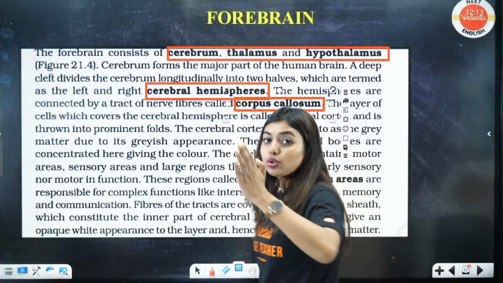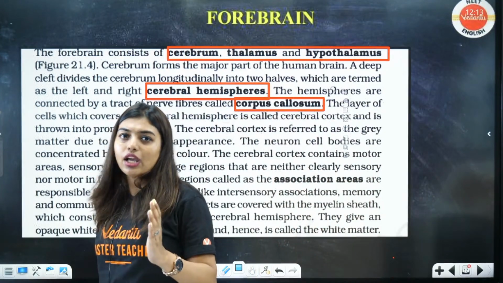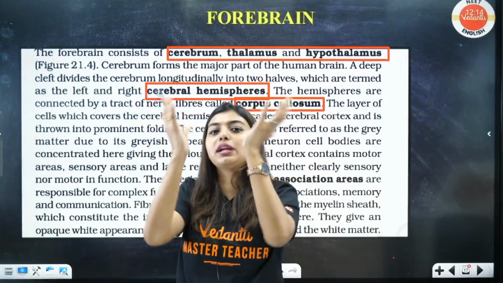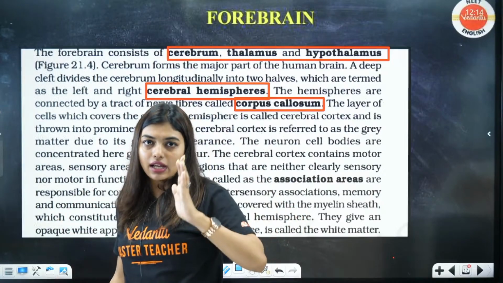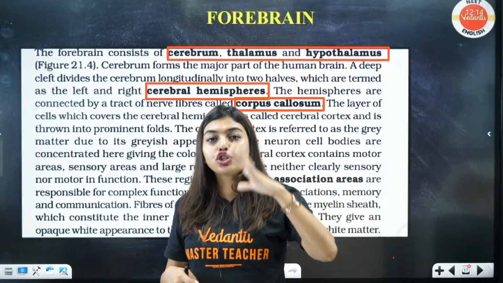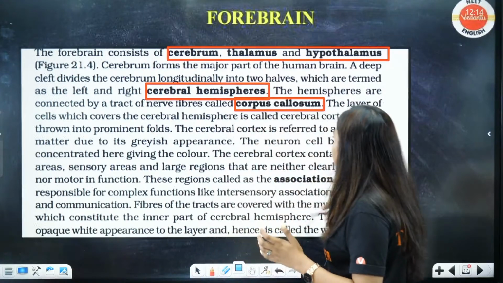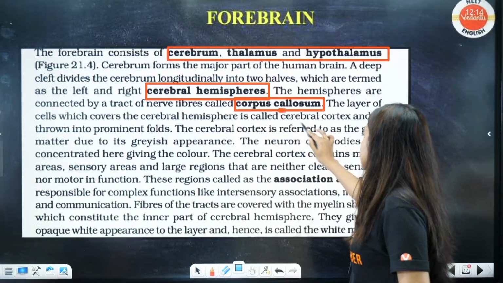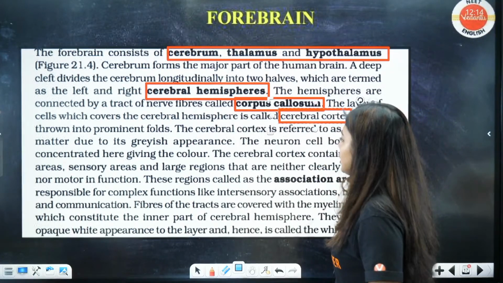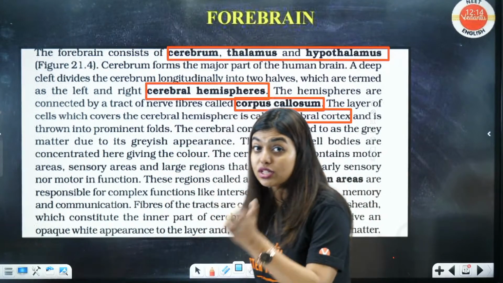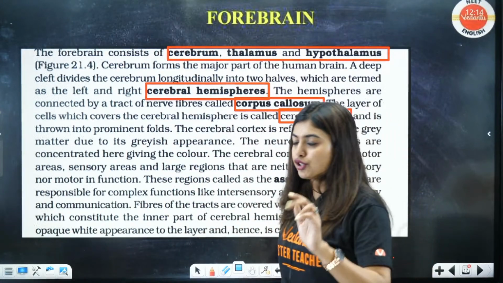Students, there will be a longitudinal cleft to divide them. You can also call it longitudinal sulci or cleft. To divide the brain into hemispheres, there will be sulci. Remember sutures? Same way, longitudinal cleft is also a word we can use. Now, the layer of cells which cover the cerebral hemispheres is called the cerebral cortex. I told you two regions will be the outer and inner region, thrown into prominent folds. Those folds will have gyri and fissures.